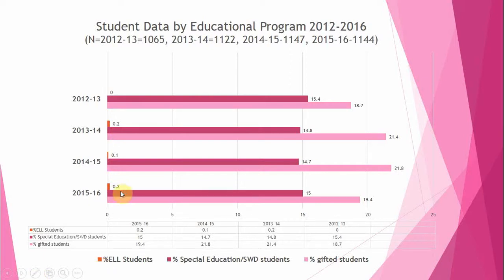And let's see. So we have a large population. This year we had 15.4% special ed students. The next years are 14.8, 14.7, and 15. So it has remained just about the same for the past 4 years. Then we have our gifted students: 18.7, 21.4, 21.8, and 19. So that has been about the same.